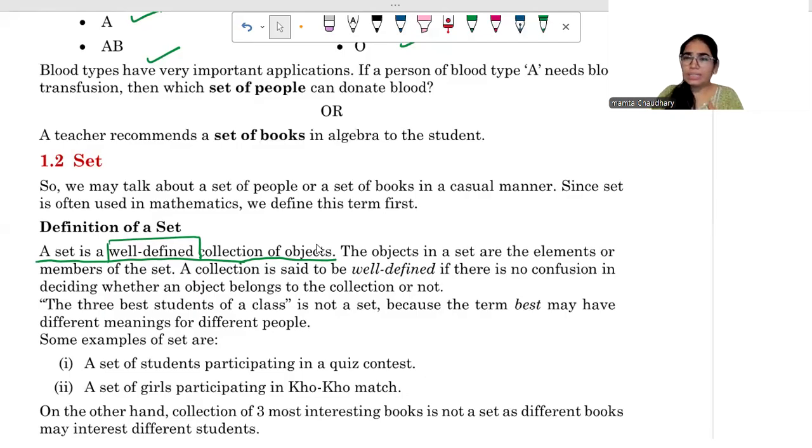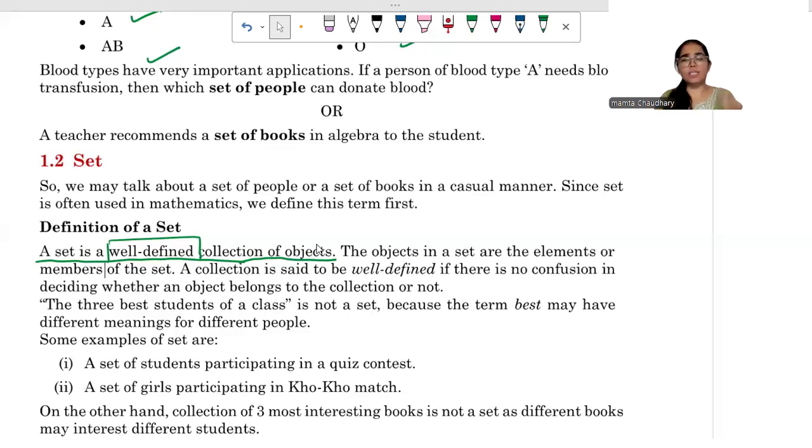Are you asking in sports? Are you asking in academics? Are you asking overall? So here is the confusion. So the three best children of a class is not a set. Reason: because it is not well defined.